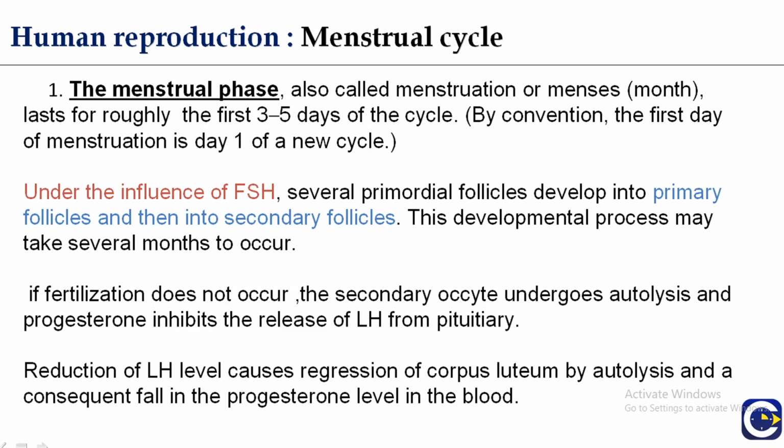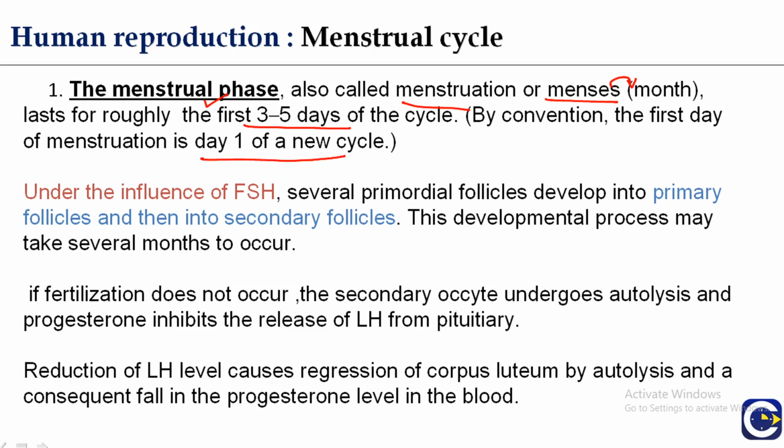So the first phase is the menstrual phase. It is also called the menstrual or the menses. The meaning of menses is monthly. It lasts for about 3 to 5 days of the cycle. For understanding the cycle better, by convention, the first day of the menstruation is day 1 of a new cycle. I hope this is very well understood by means of that diagram.